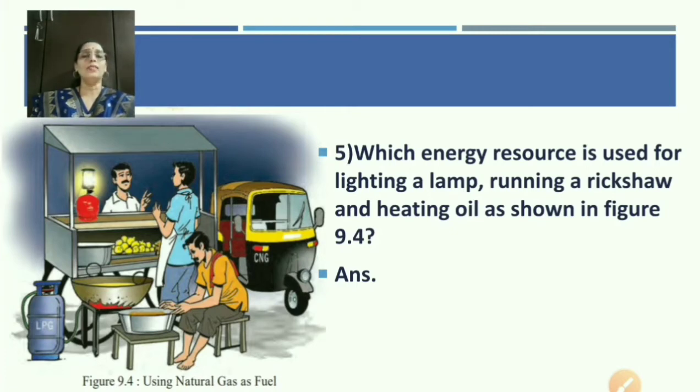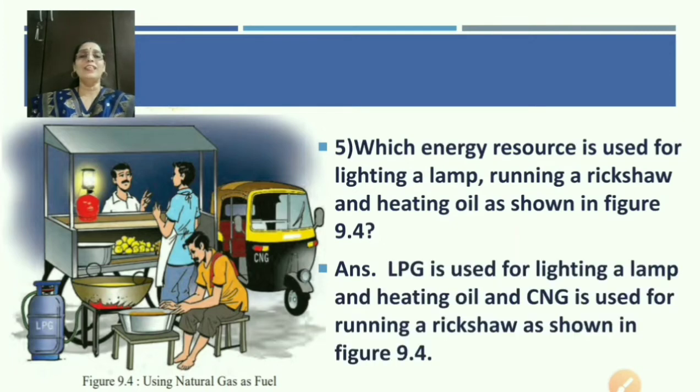The question is, which energy resource is used for lighting a lamp, running a rickshaw and heating oil as shown in figure 9.4?